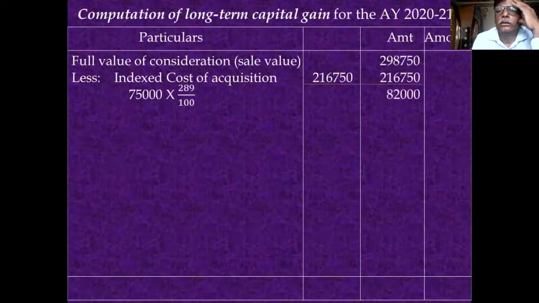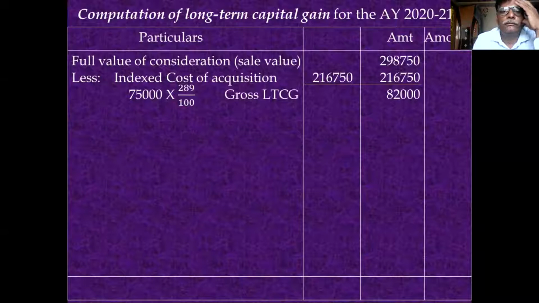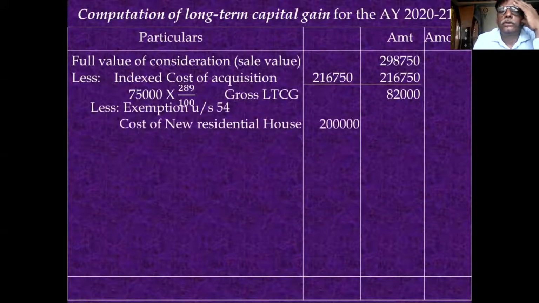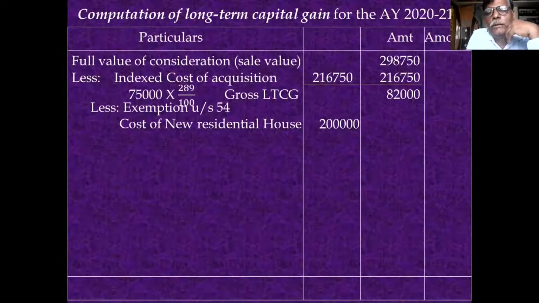Deduct the index cost of acquisition. 82,000 is called the gross long-term capital gain. Then Section 54 deduction: he acquired a new residential house. The cost of that new house is 2 lakh, which is the amount for exemption. But the capital gain available is only 82,000.